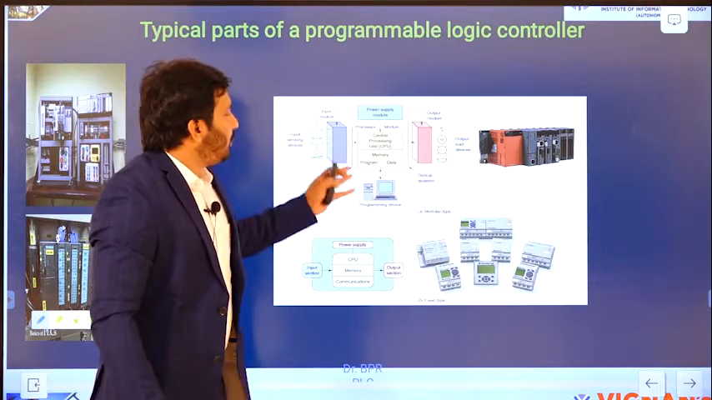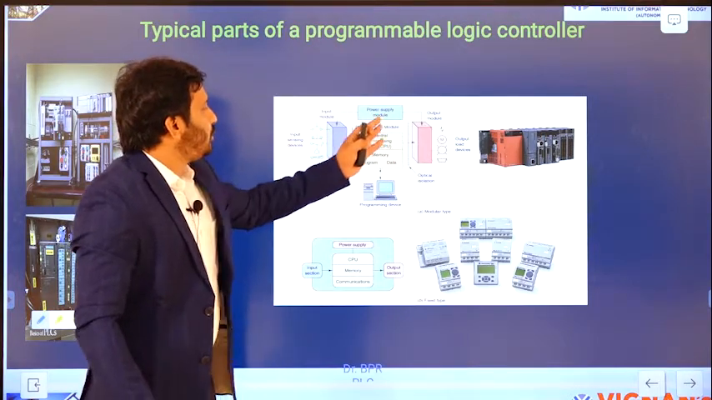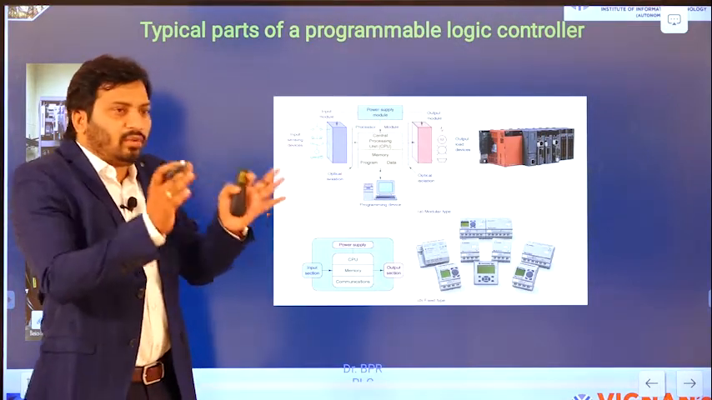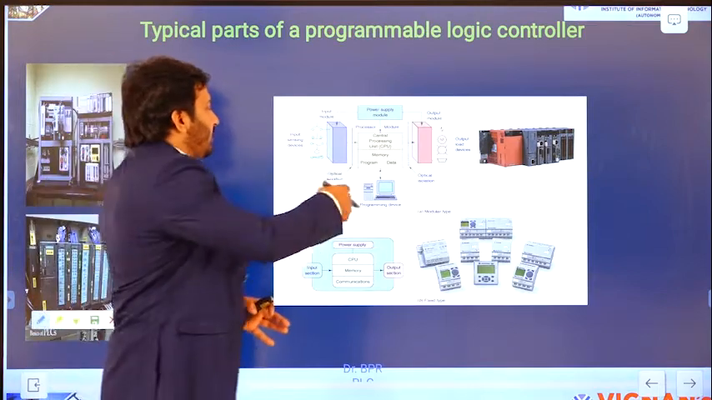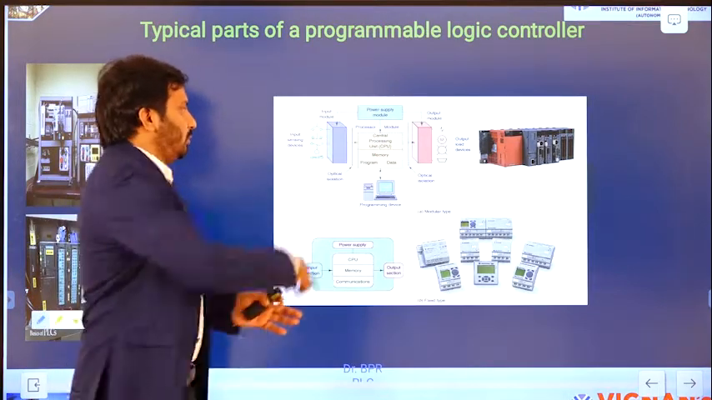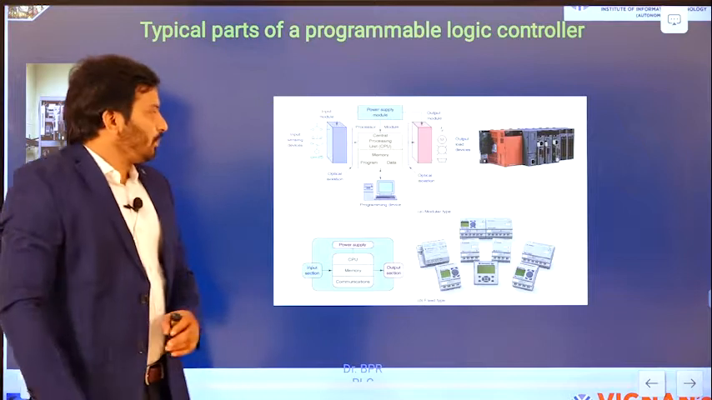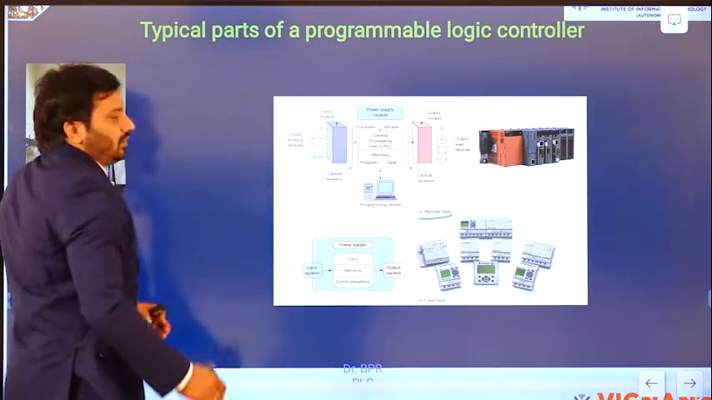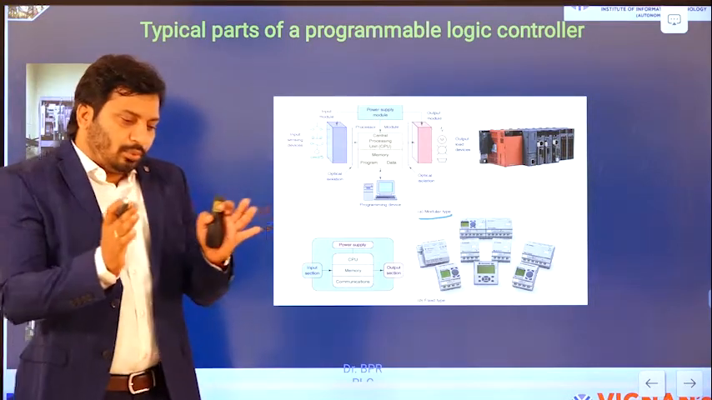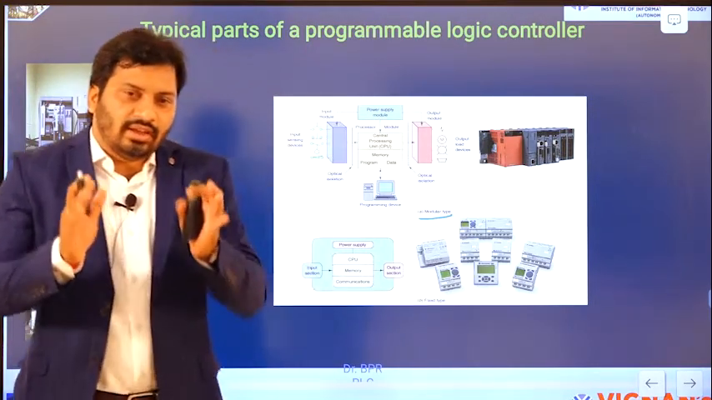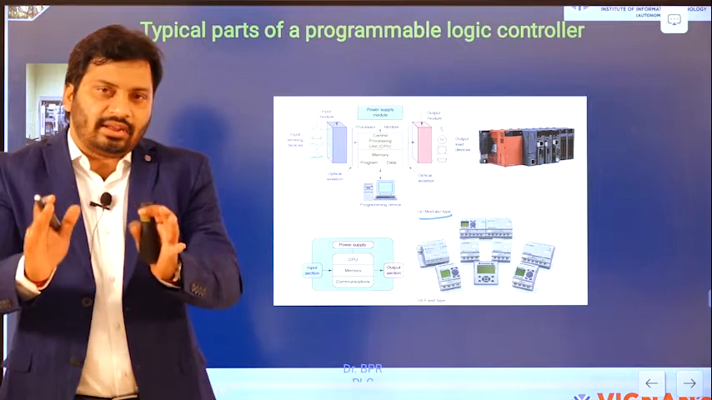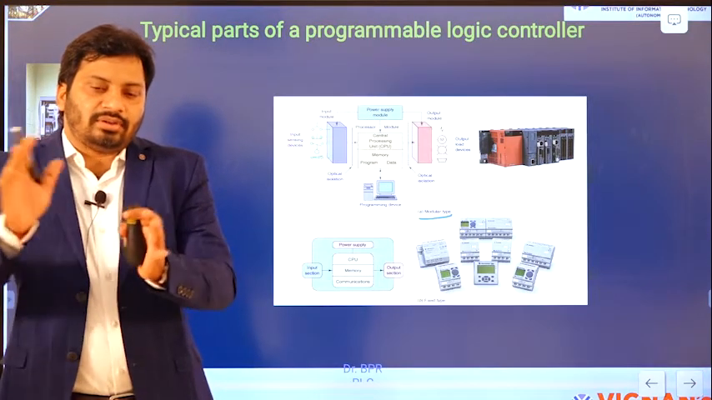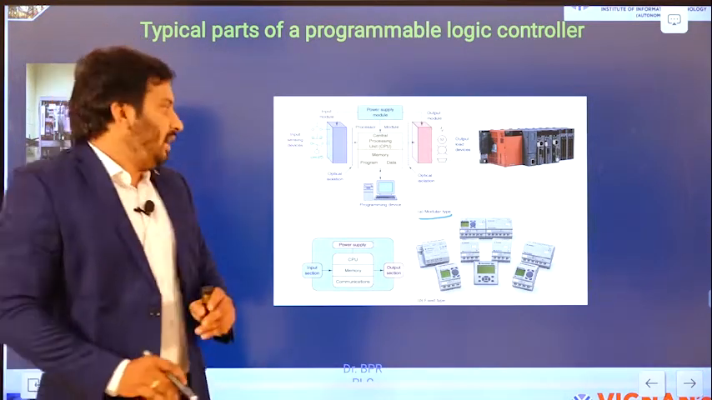Here is the modular type. That means different modules are combined and placed in one rack to work overall as a programming device, that means overall working as a PLC. This one is the modular type. Different modules are put together as one unit in racks, and the overall units work together as a PLC.